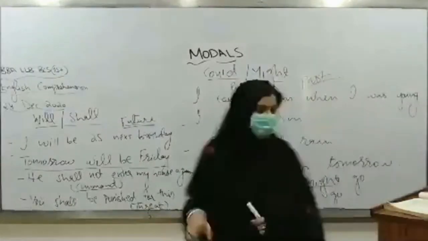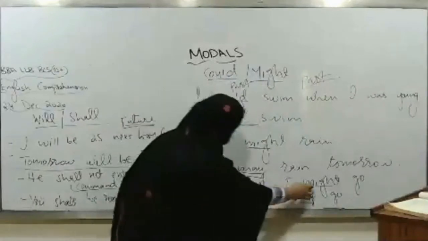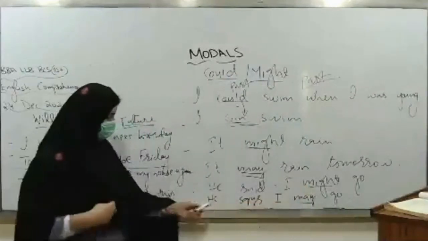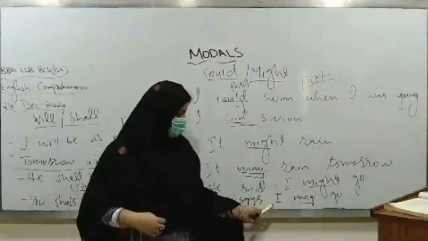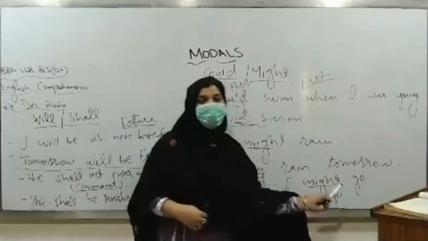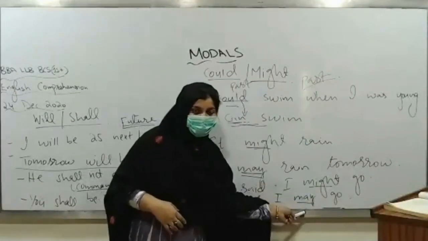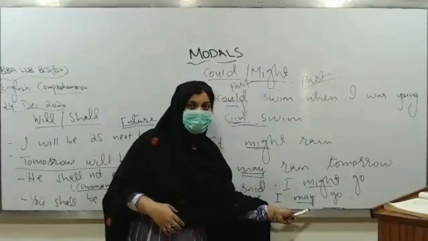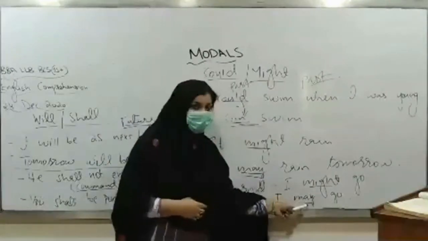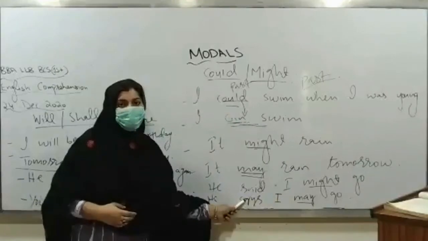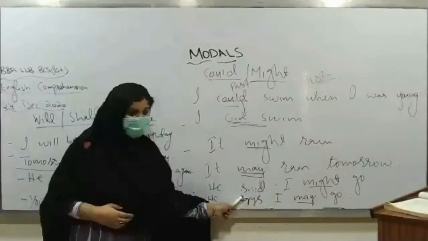So if we compare this said and might with the second sentence, अब यहाँ पे देखिए he says I may go. Now why we have used may over here, permission है with the use of may, but why we used may, because here आप देखेंगे present में बात होगी. Are you getting my point?